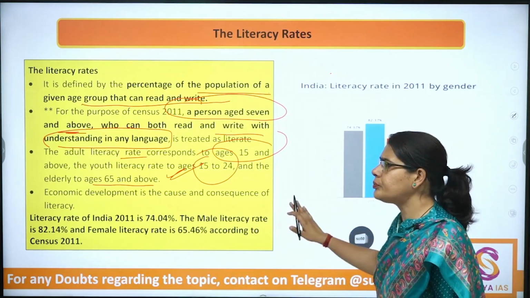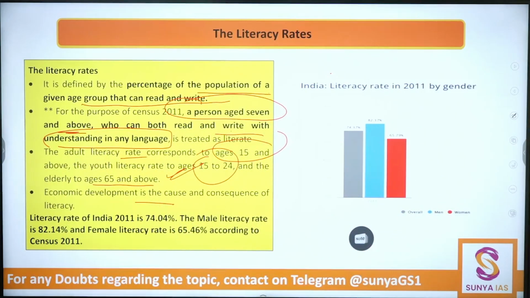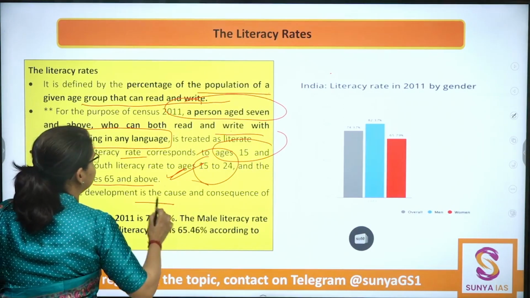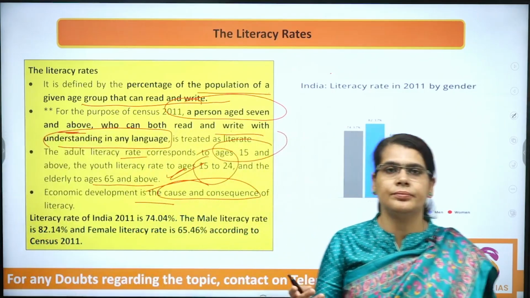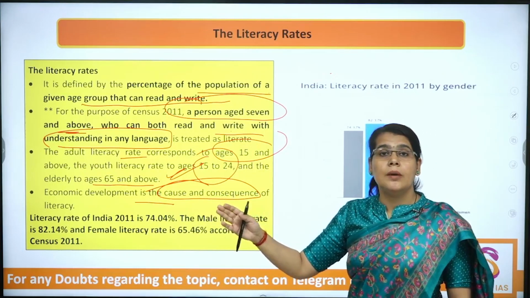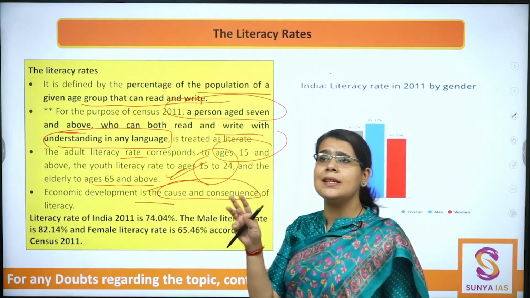ठीक है, but however economic development, okay, however economic development is the cause and consequence of literacy. Very important. Is the cause and consequence of literacy. So very importantly बच्चों, हम अगर economic development की बात कर रहे हैं, so first of all please understand that